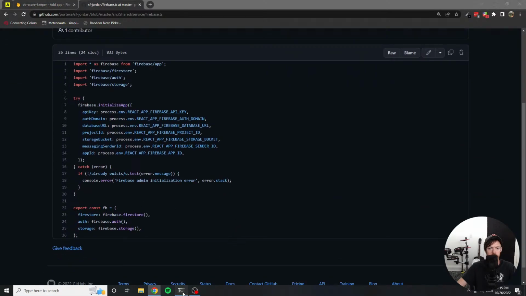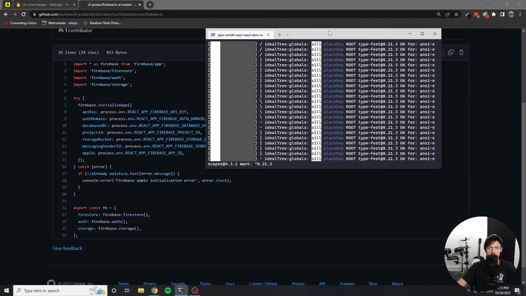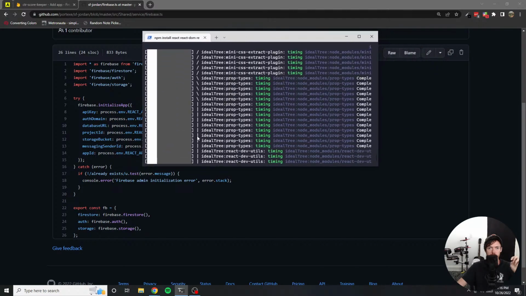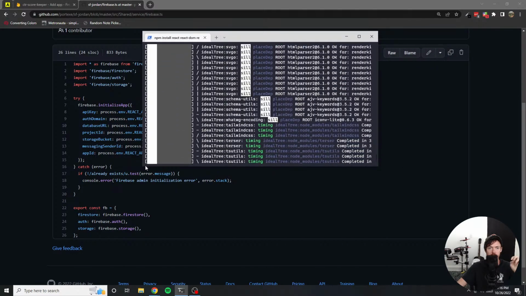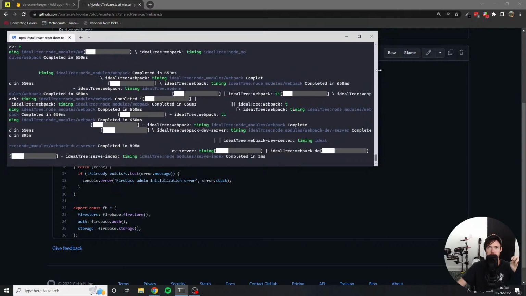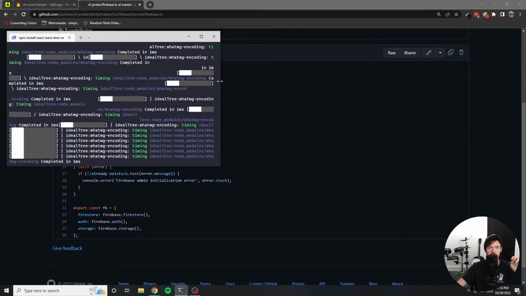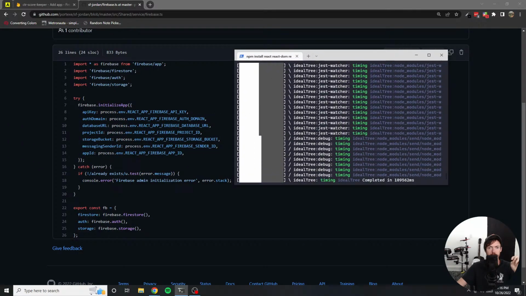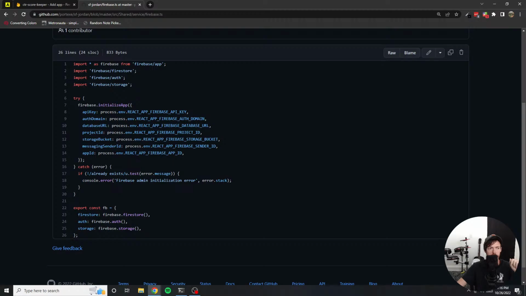Cool. Let's see if this is done yet. This is still running. So I just need to wait for this to complete before I can open it in VS Code and start all that. Wow, this looks crazy. Well, it's getting there. So while that's happening, basically I'll explain how this sort of setup works.